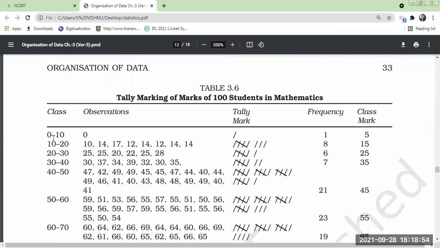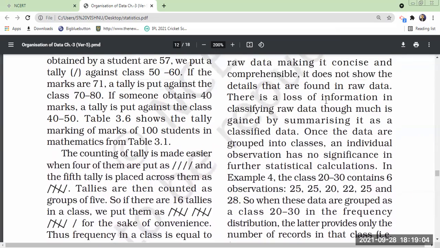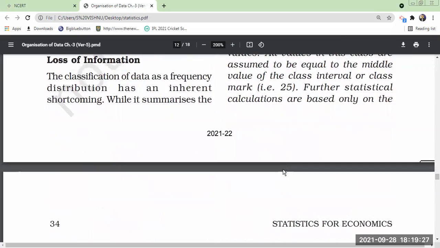One person got between 0 to 10 marks. Who is that one person? We do not know. That is a loss of information. So there is a loss of information in classifying raw data, though much is gained by summarizing it as classified data. We can calculate mean, median, and mode, and we can do further statistics with the help of the table. But we will lose some information. Which student got how many marks? We do not know. So that is the loss of information.